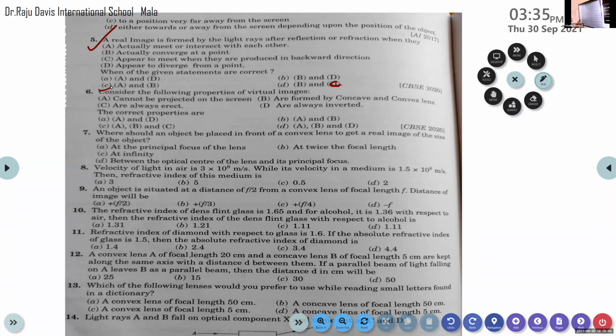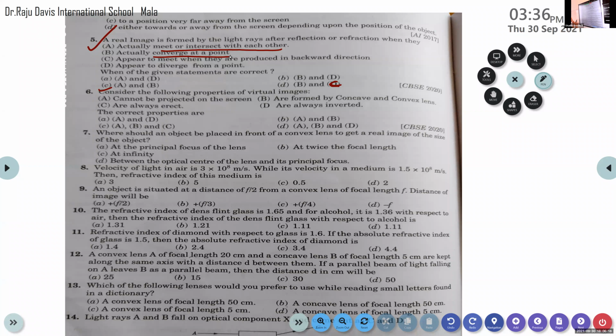So in order to get a real image, the light rays should meet or intersect with each other, or converge at a particular point. Then only we get a real image on the screen. So the statements A and B are right.